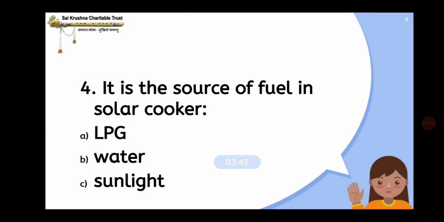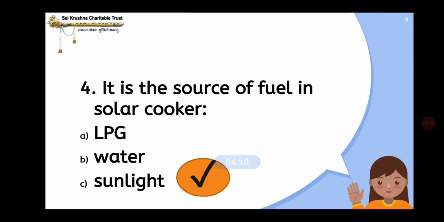Fourth question: it is the source of fuel in solar cooker. Options are LPG, water, sunlight. What is the correct answer? The answer is sunlight. Sunlight is the source of fuel in solar cooker.